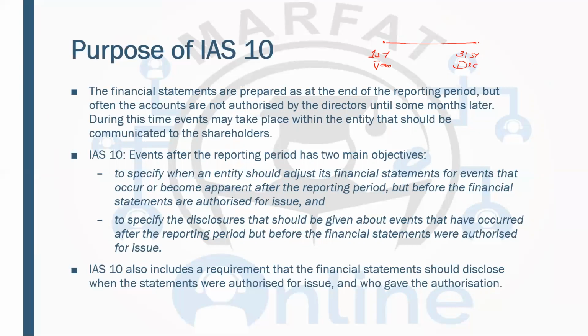Now, usually when the directors are finalizing the financial statements and the auditors are doing the audit, they take some time after the year end to finalize it. And then when the financial statements are ready to publish, there's a difference between the year end and the financial statement issuance date. So this is the year end, which is the financial statement date, and this is the financial statement issuance date.